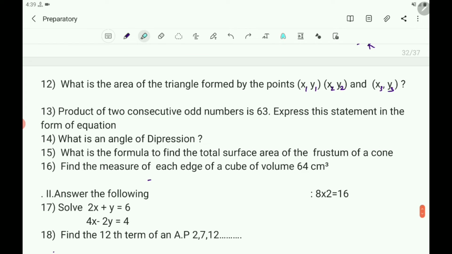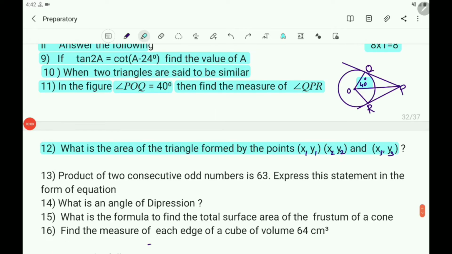Then 12th question. What is the area of the triangle formed by the points x1, y1, x2, y2 and x3, y3? So what is the question? What is the area of the triangle formed by the points x1, y1, x2, y2 and x3, y3?